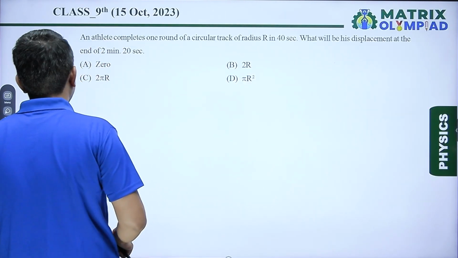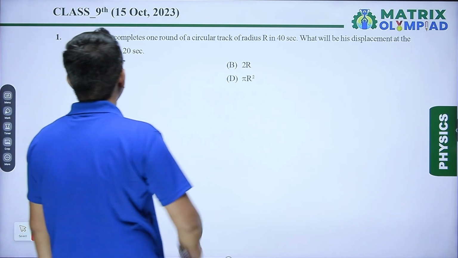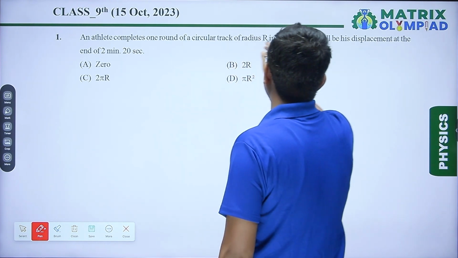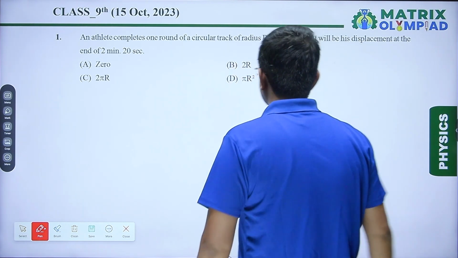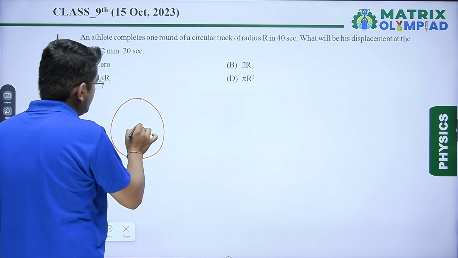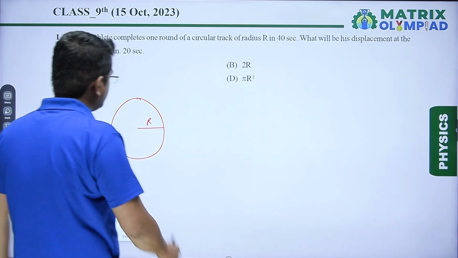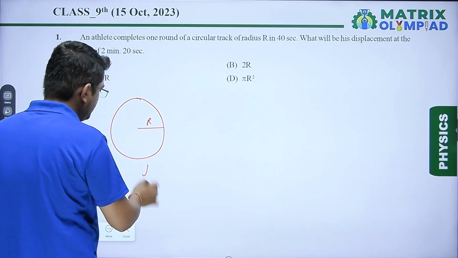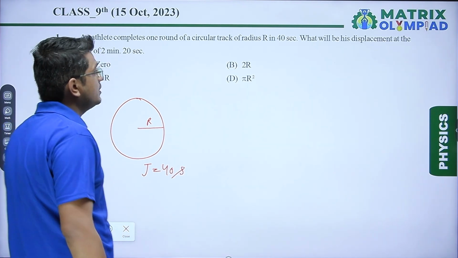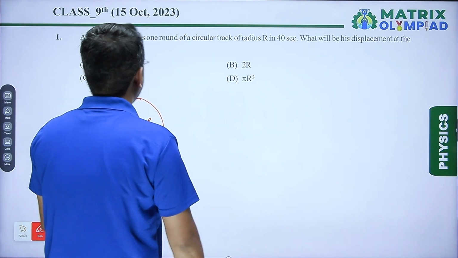Our question number first is, in question number first, it is said, an athlete completes one round of a circular track of radius r in 40 seconds. So the athlete is moving in a circular track having radius r and it completes one revolution. That means the time period is given, that is 40 seconds. What will be his displacement at the end of 2 minute 20 seconds?